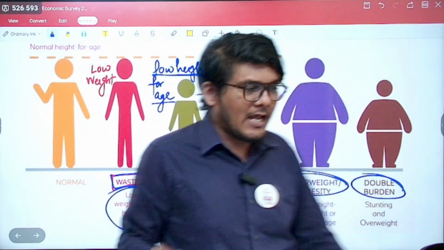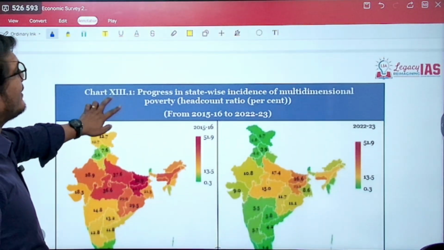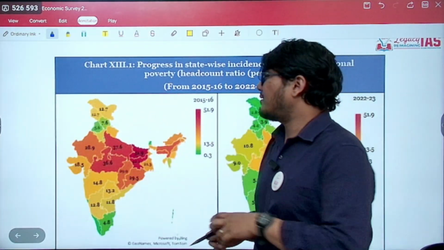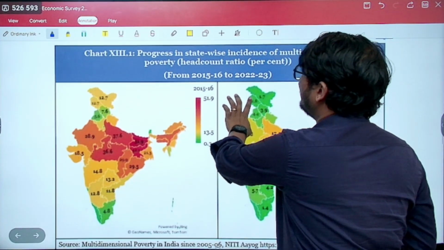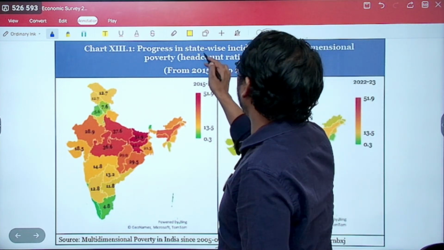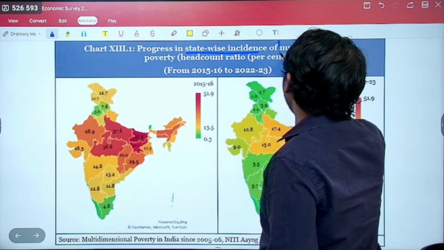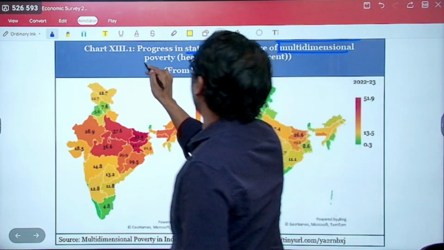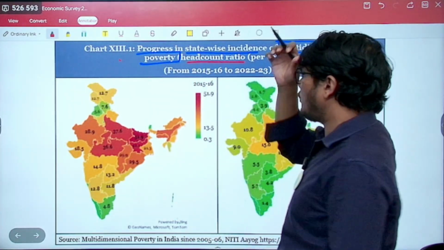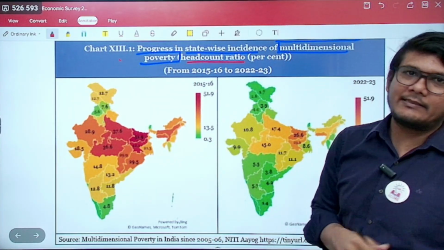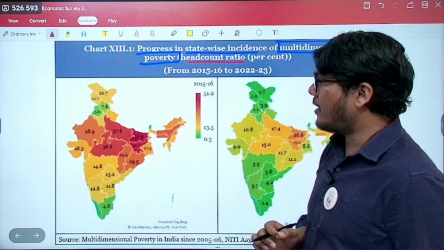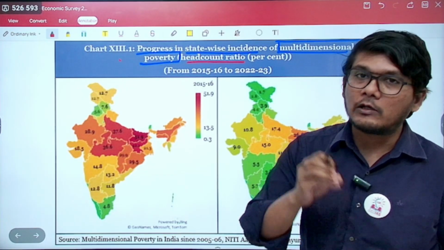I hope that's clear. Let's now move ahead to the detailed analysis of the chapter itself. Now, this is the very first picture mentioned in this particular chapter, which talks about the progress in state-wise incidence of multi-dimensional poverty. Now, they have here taken the head count ratio in percent, right? That means they have converted into percent. Percent means per 100 people, how many people are poor, right?